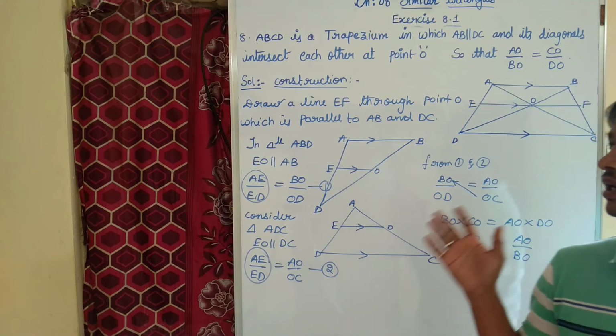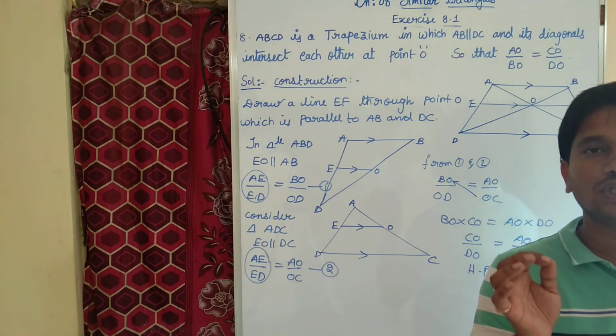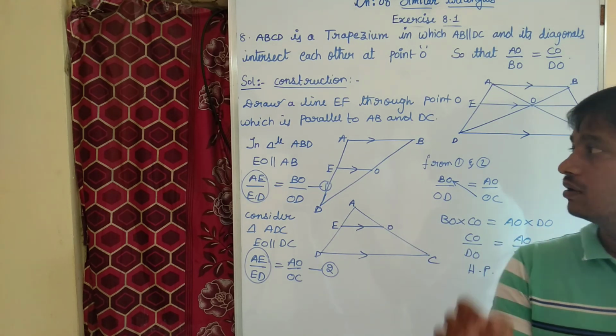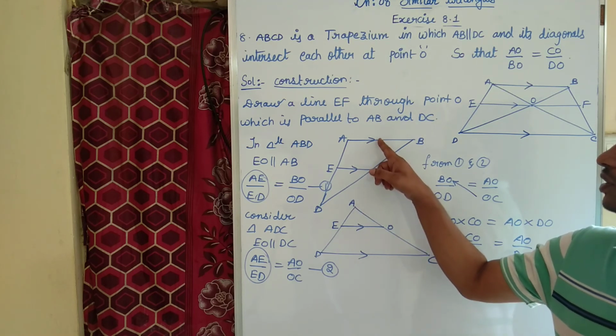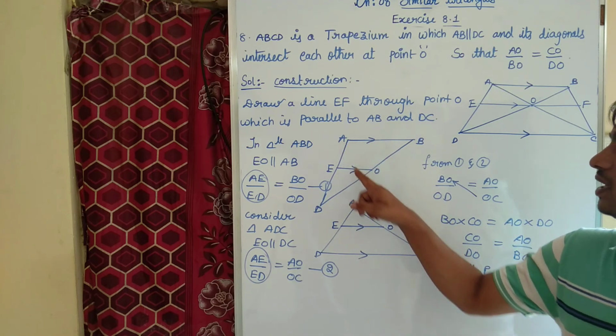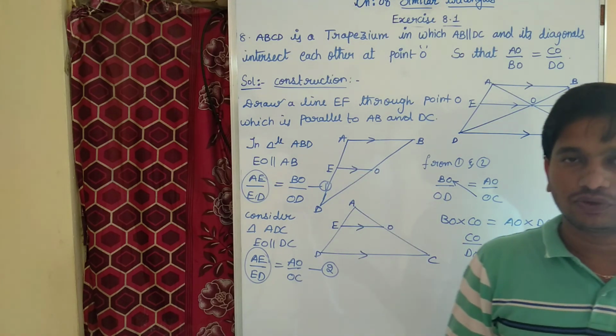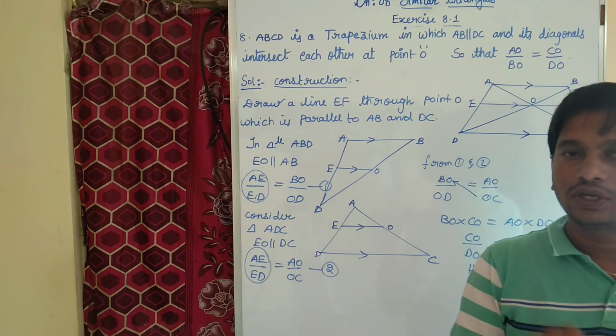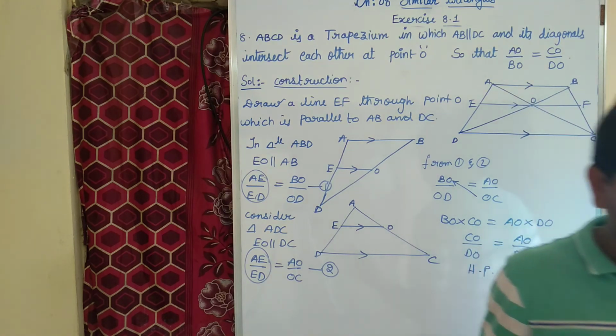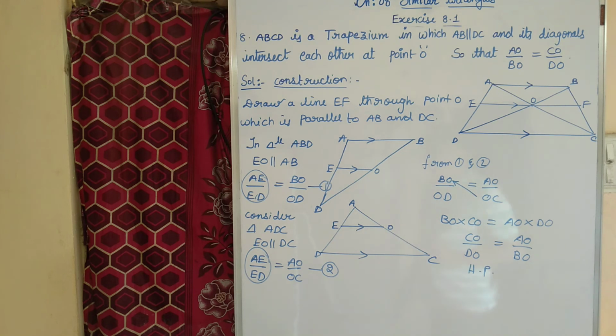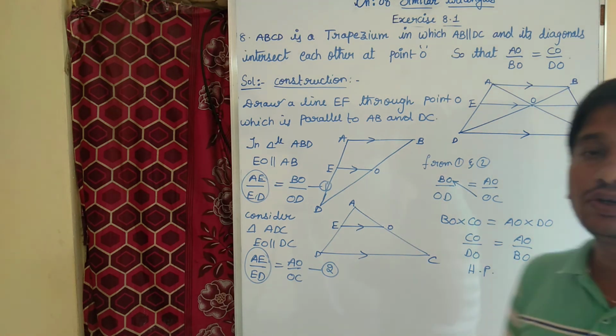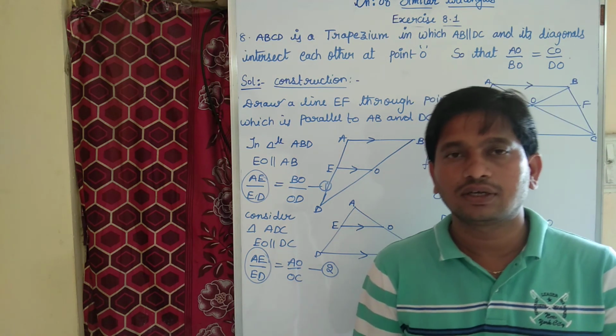The total exercise depends upon the basic proportionality theorem. If a line is drawn parallel to one side of a triangle, it will divide the other two sides into the same ratio. That's all. Once you know the concept and see the question carefully, you can do all the problems very clearly. I hope you understood today's session very clearly, children. Thank you.